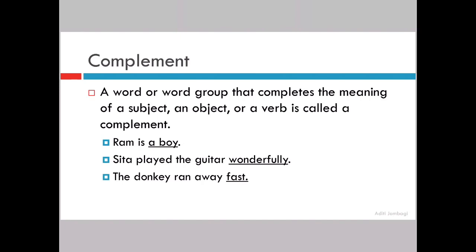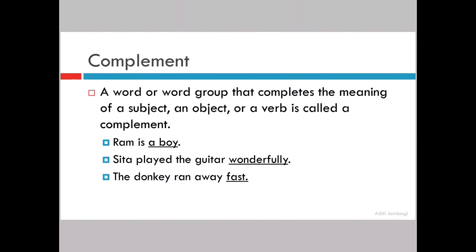Are you understanding? If it is giving you more information about your subject, or if it is same as your subject, then it is your complement. If they are two different things or two different persons, then it is an object. As simple as that.